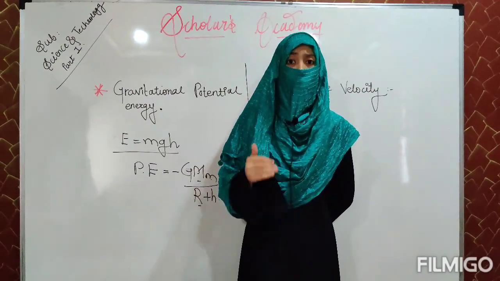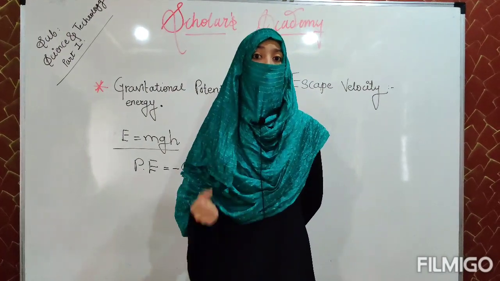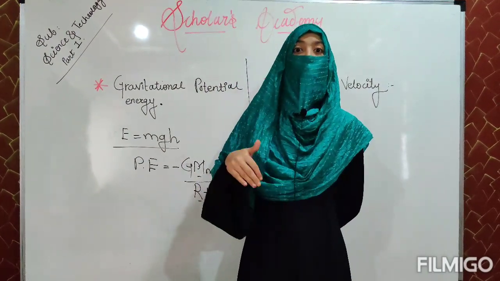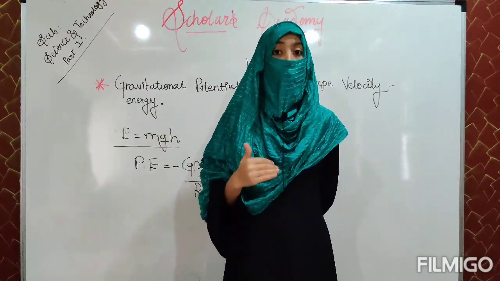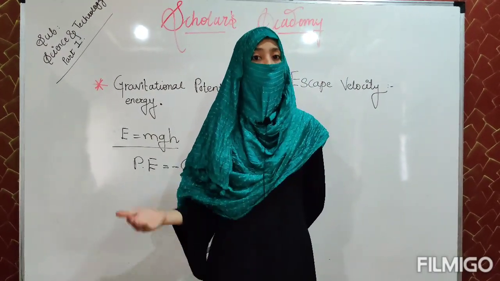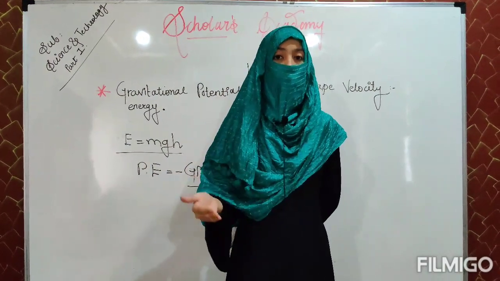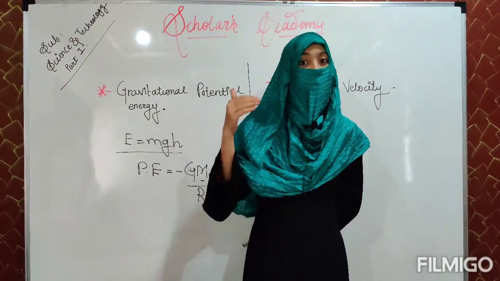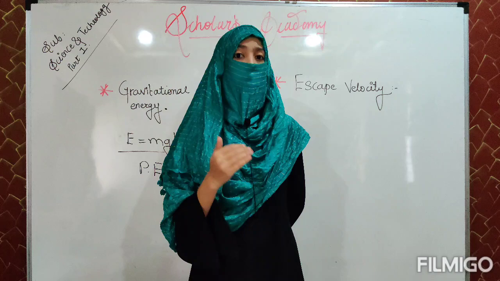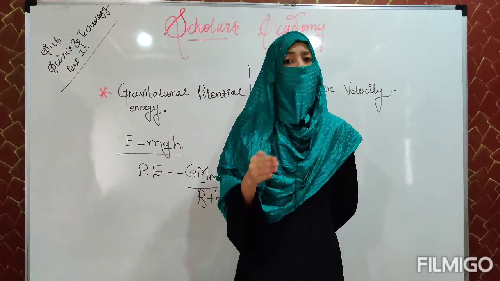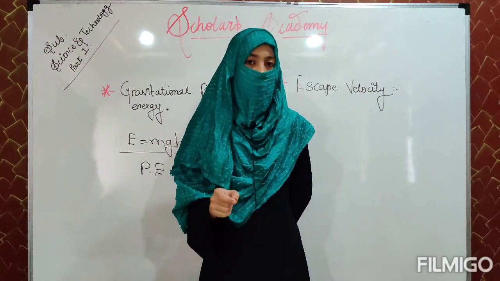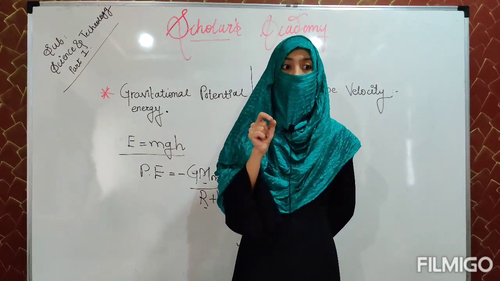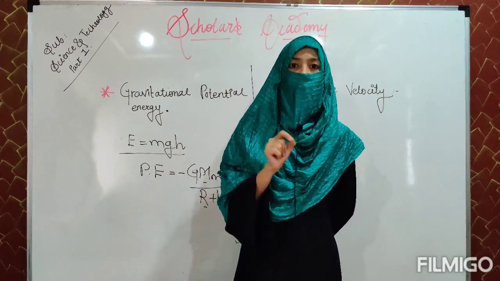Now, if I throw a ball with somewhat higher force, it will reach a greater height and then come back. So, the more the initial velocity of the object, the higher the height it will reach. If you go on increasing the initial velocity up to some point, there will be a point where the velocity will be x.